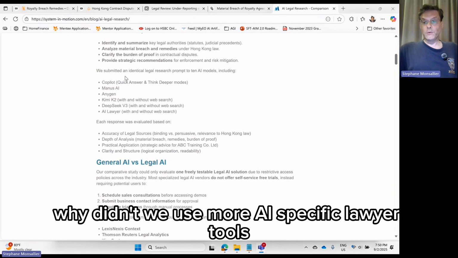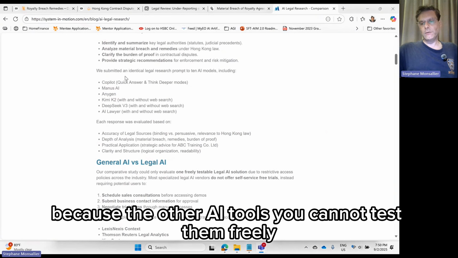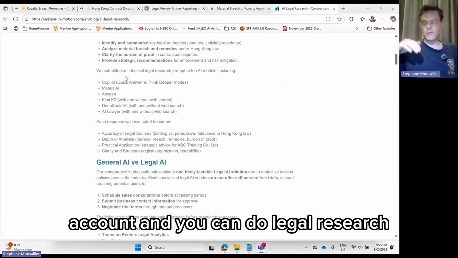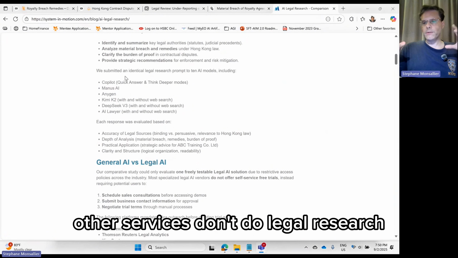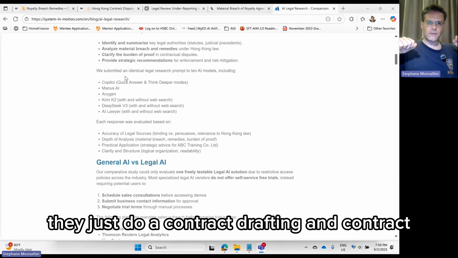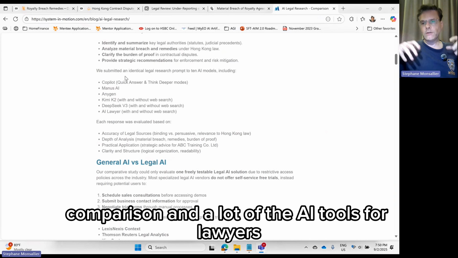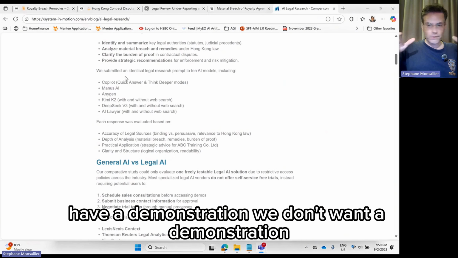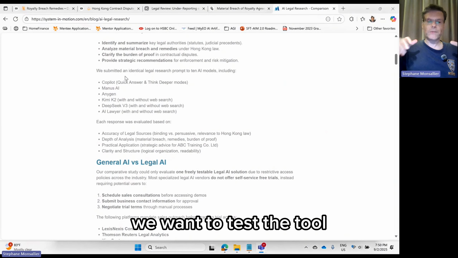And why didn't we use more AI-specific lawyer tools? Because the other AI tools, you cannot test them freely. AI Lawyer is the only one where you can create a test account and do legal research. Other services don't do legal research, they just do contract drafting and contract comparison. And a lot of the AI tools for lawyers require you to contact a salesperson and have a demonstration. We don't want a demonstration, we want to test the tool.